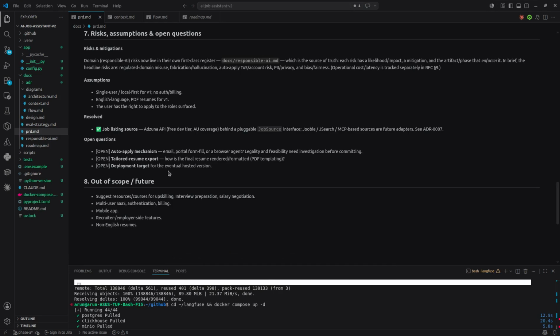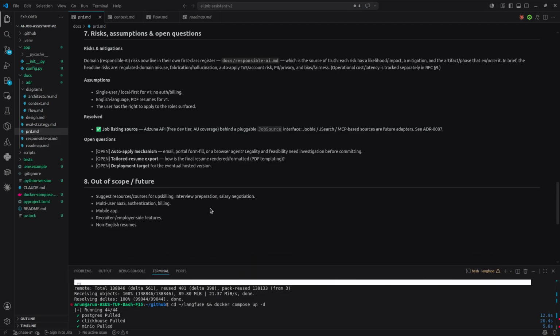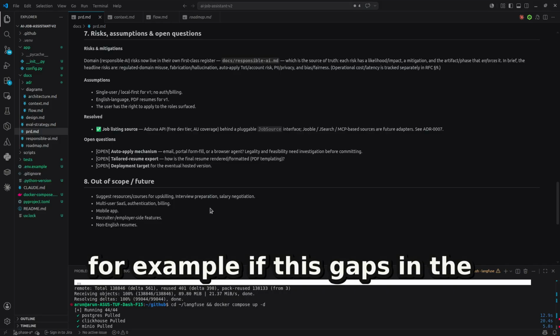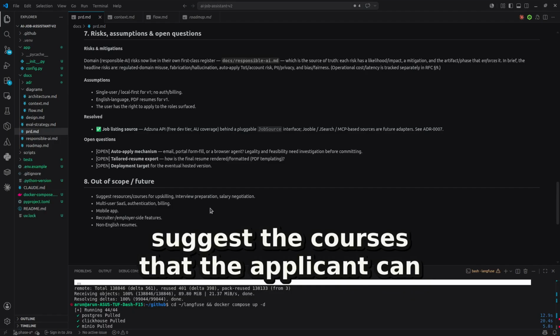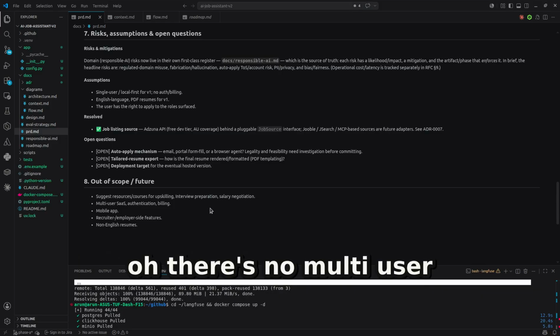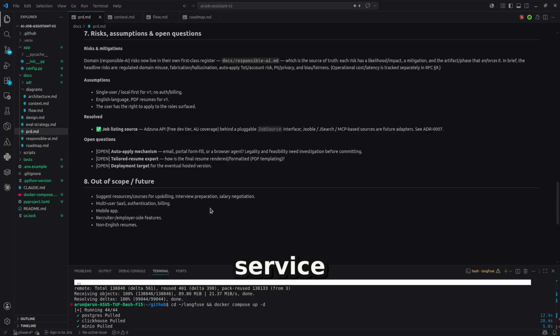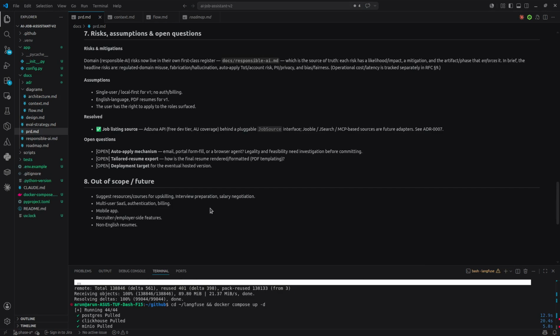What is not in the scope of this project right now is suggesting resources or courses for upskilling. We can add it in the future. For example, if there's gaps in the resume, the agent should be able to suggest the courses that the applicant can take so that they can upskill. There's no multi-user service. There's no authentication and billing. There's no mobile app. There's no recruiter or employer side features. There's no non-English resumes.